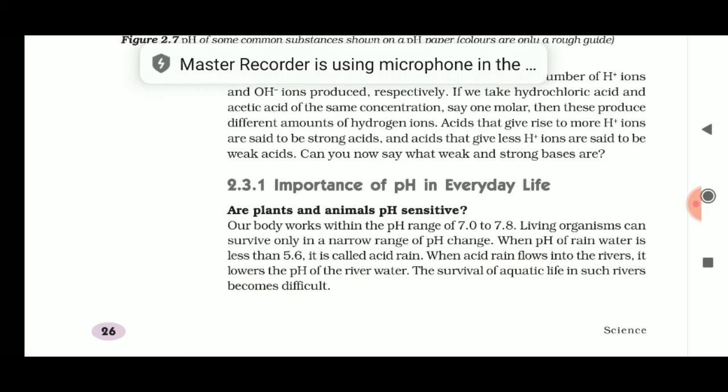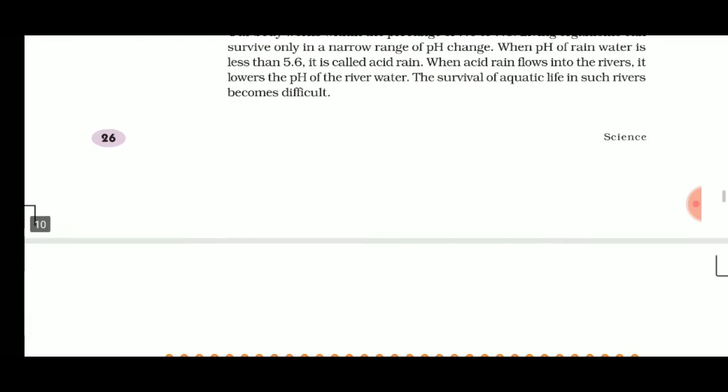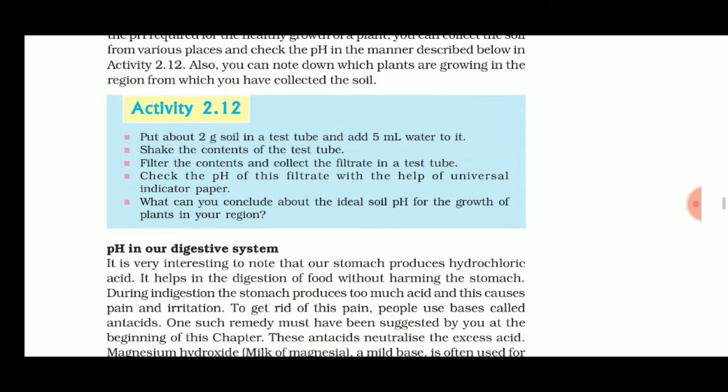And how does this acid rain come? From the factories and industries, the dust particles go up in the atmosphere, and the increased amount of nitrogen and sulfur in the atmosphere forms a cloud, that will form an acidic cloud and will bring acid rain. Thus acid rain is formed. Now, pH in the soil in our backyard. As we know, each and every specific plant or crop needs a specific type of soil, and that soil needs a specific pH for the growth of that plant.